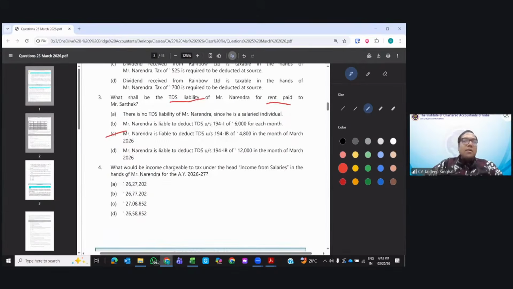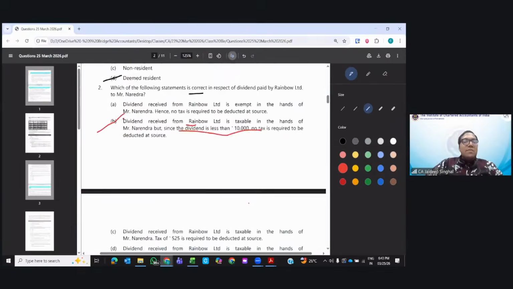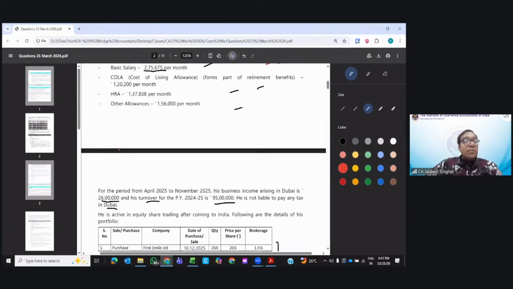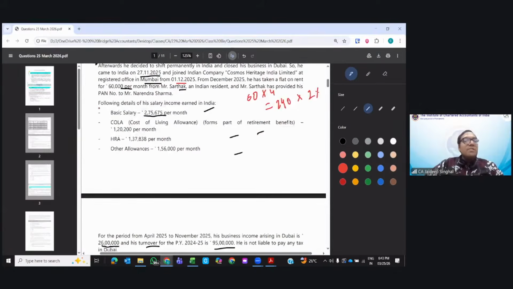Clear? Okay, Navneet says 2% is for plant and machinery. Navneet, which section are you applying? Are you applying 194I or are you applying 194IB? This person is a salaried person. In fact, I took the example at the time of revision of a salaried person only. Is this an individual or HUF crossing the turnover of 1 crore or 50 lakh? Is he doing a business or profession?